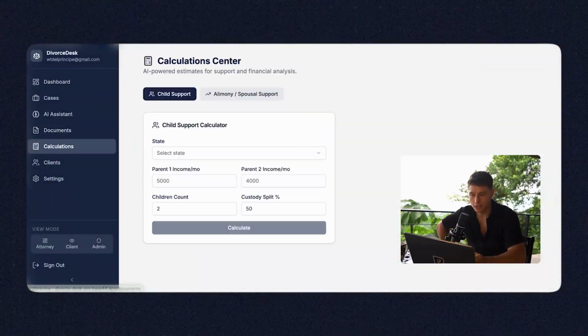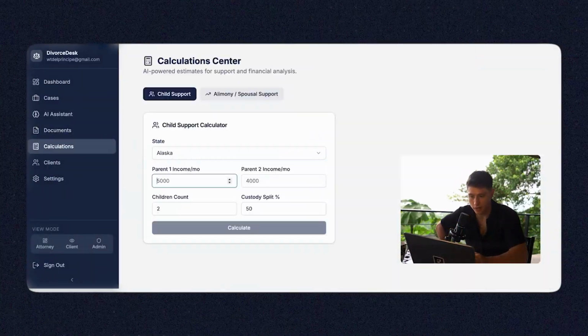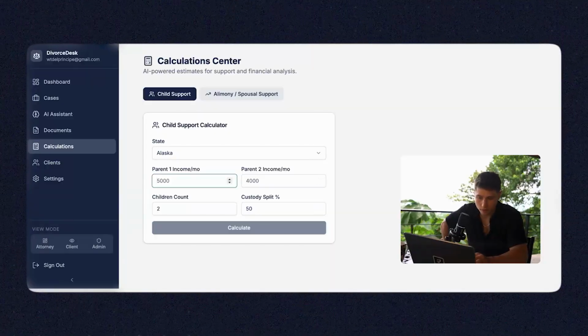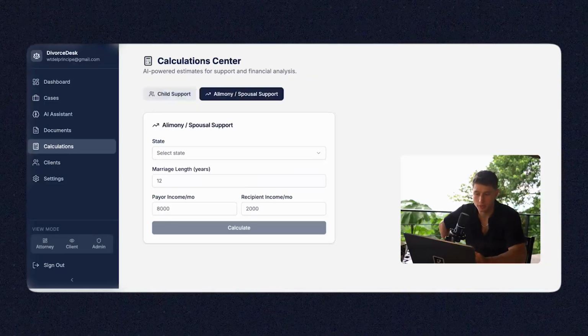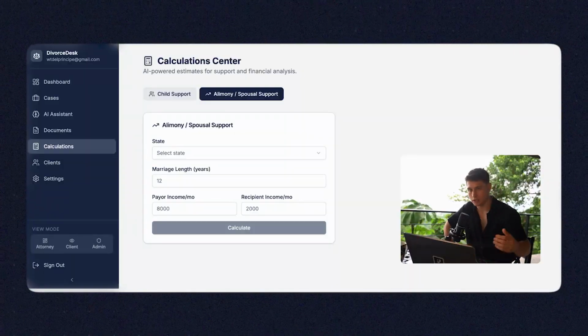Next is calculations. What state are we in? What's the income for parent 1? What's the income for parent 2? What's the custody split? And what's the child count? It will then give the calculations for child support. It'll give the calculations for alimony and spousal support. All of this is super helpful for an attorney, especially in the divorce space.